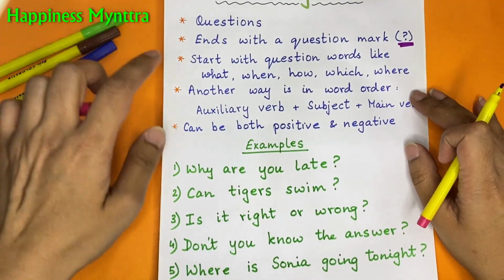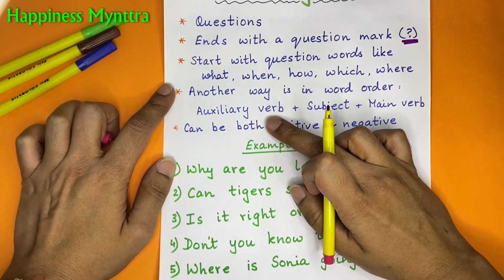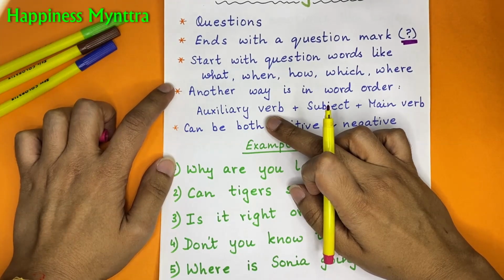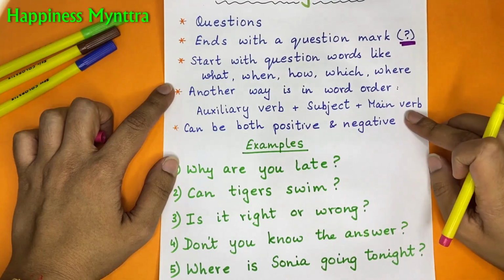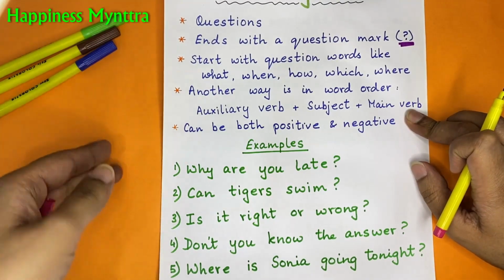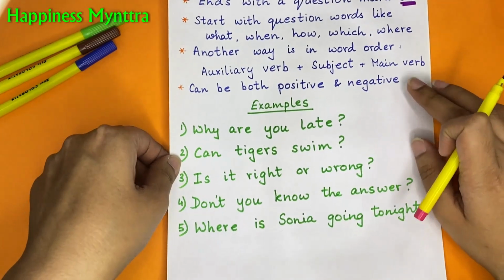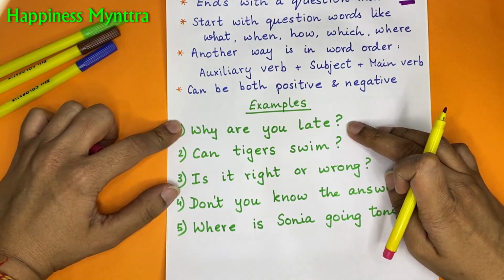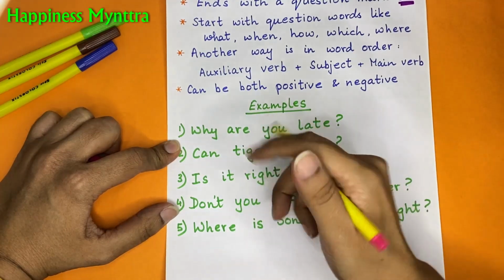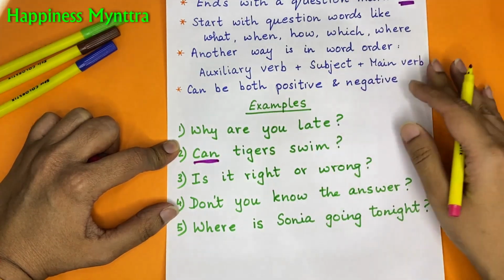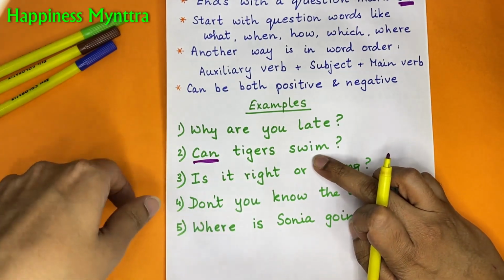Now another way is to change the word order. In that case, the auxiliary verb such as is, am, are, was, were, have, had, those kinds of verbs come first, followed by the subject and then the main verb. I'll explain it once we do the examples. And of course, they can both be positive as well as negative. Simple question, why are you late? It is the WH question. Can tigers swim? Now here the auxiliary verb can comes in the beginning of the sentence followed by a subject and then the main verb swim.